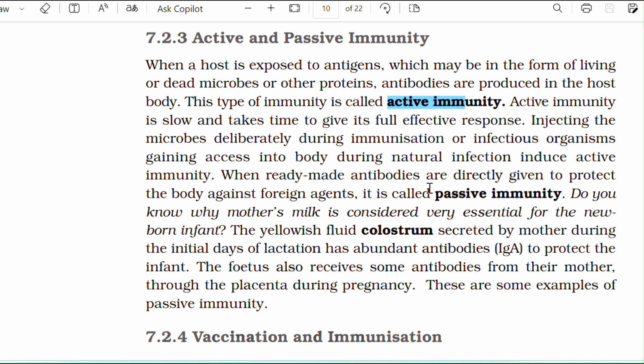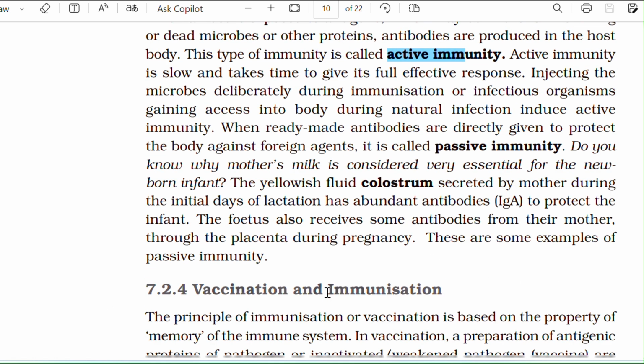When ready-made antibodies are directly given to protect the body against foreign agents, it is called passive immunity. Do you know why mother's milk is considered very essential for a newborn infant? The yellowish fluid colostrum secreted by the mother during the initial days of lactation has abundant IgA antibodies to protect the infant. The fetus also receives some antibodies from the mother through the placenta during pregnancy. These are some examples of passive immunity.